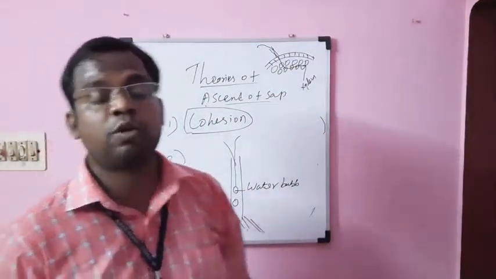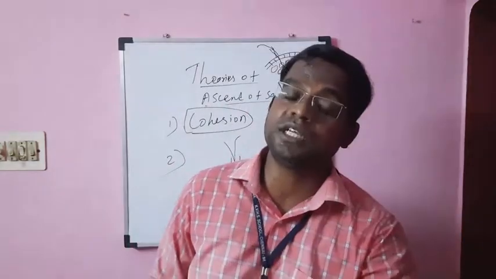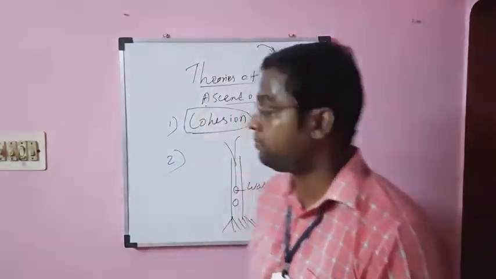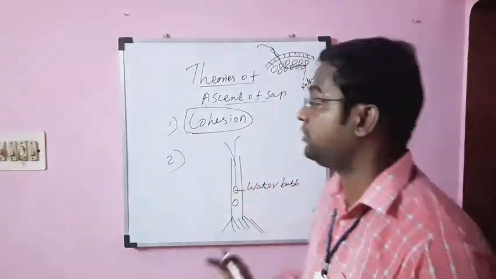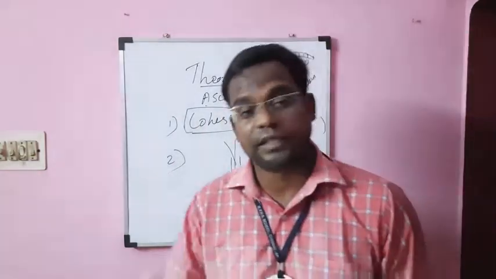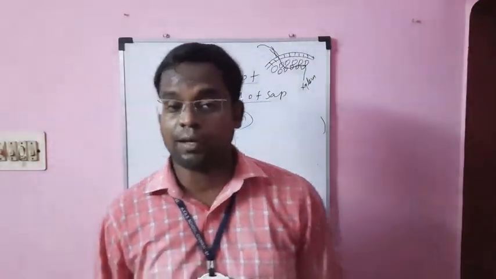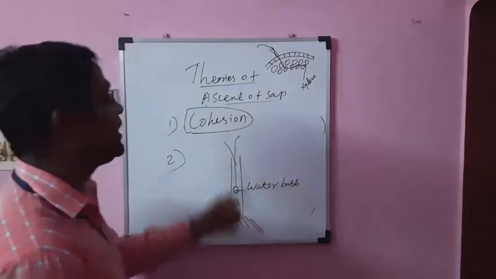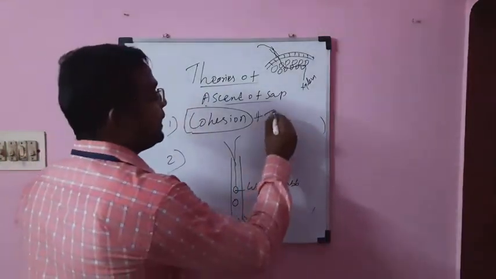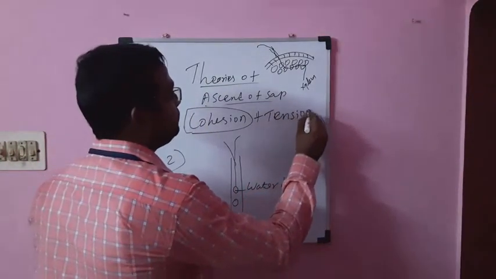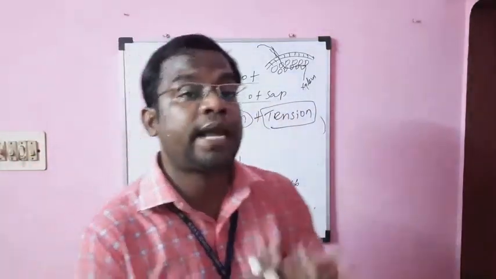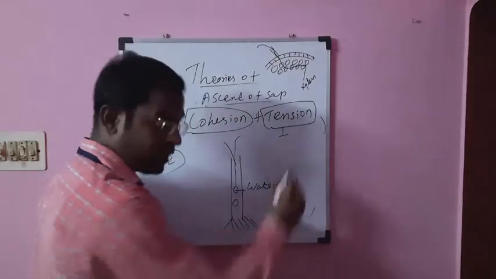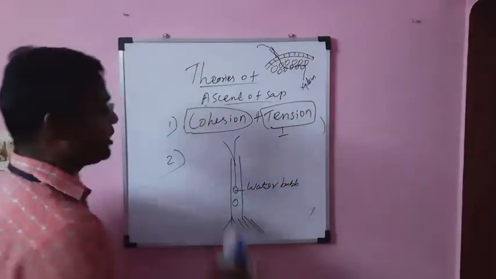So they are explaining the role of water bubble formation in the xylem vessel. So the water bubble expansion is also one of the reasons for the continuous flow of the water into the xylem vessel. That is what they are explaining in the continuity of the water column. And finally, we have completed the cohesion and the tension. I already told you the tension explains the transpiration pull. We can write that separately: transpiration pull.